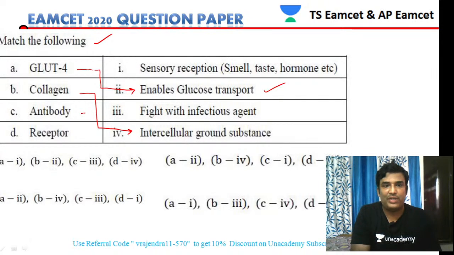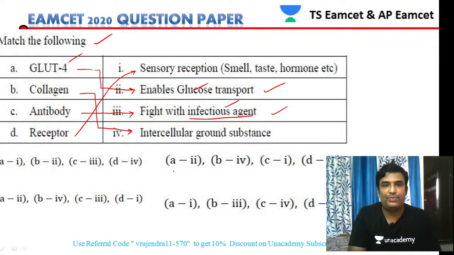Antibodies, what is the main function of an antibody? Antibodies fight against infectious agents, so no doubt option 3. Receptors are for sensory reception. The main purpose of receptors is sensory reception. Based on that, let's see the answer. GLUT4 enables glucose transport.